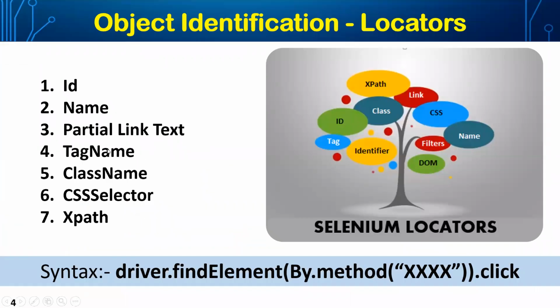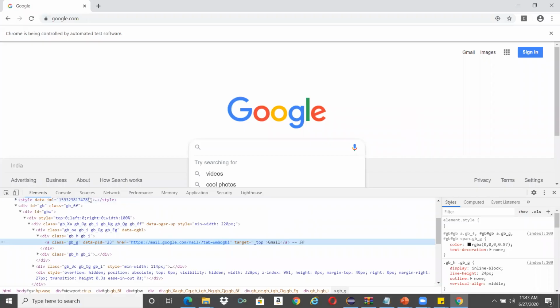So partial link text and the tag name, and we can go ahead with class name and CSS selector, and finally the XPath. XPath actually plays a major role. XPath combines attributes, and it can even find the hierarchy in the DOM structure.